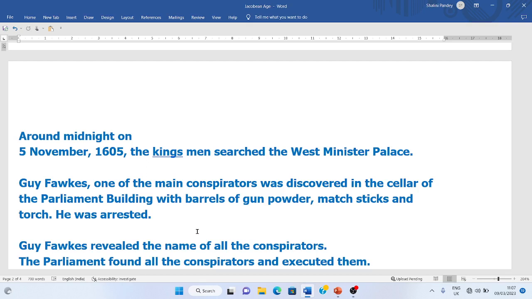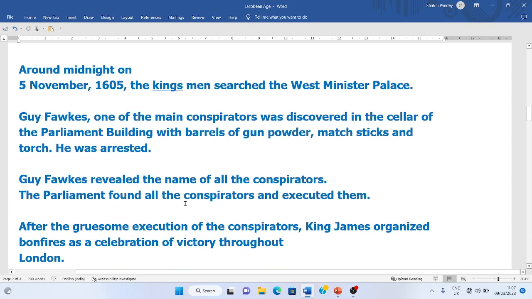They also caught the person whose name was Guy Fawkes, hiding with his followers in that basement. He was carrying matchsticks and a torch in the basement to blow up the whole Parliament, the whole system of England, the king and his men and administrators.